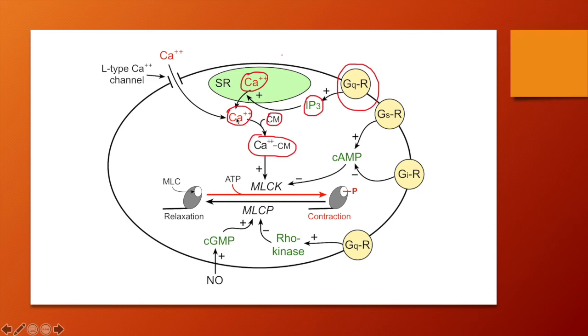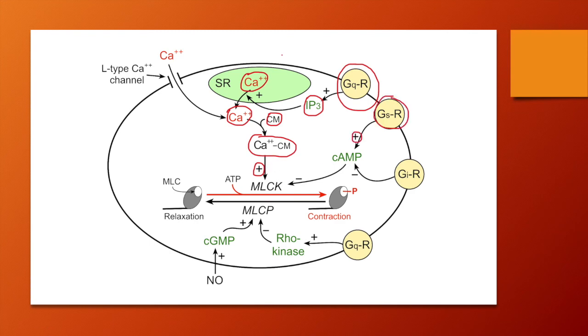So calcium is actually going to bind to another protein called calmodulin, and the calcium and calmodulin complex are going to actually be responsible for activating the enzyme myosin light chain kinase, which is responsible for phosphorylating the myosin heads, resulting in contraction of the smooth muscle cell.